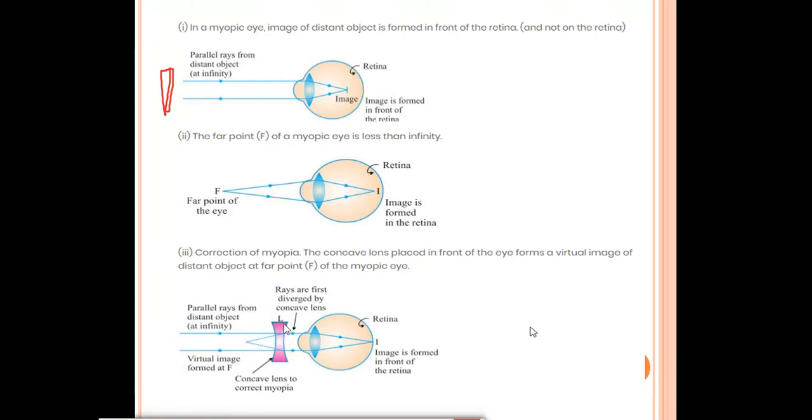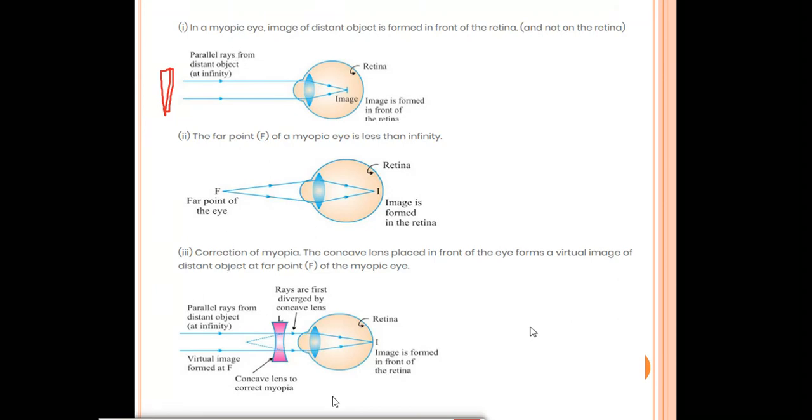We have to place the concave lens over there. The light rays will come, they will enter and the lens will diverge the light rays, and the image will be formed on the retina. See, rays are first diverged by the concave lens. This concave lens is also known as a diverging lens. So what will they do? They will diverge the light rays and the image is formed on the retina. Okay, so this was all about your myopia.